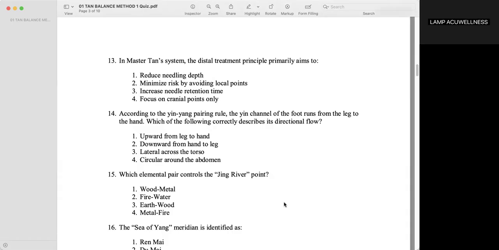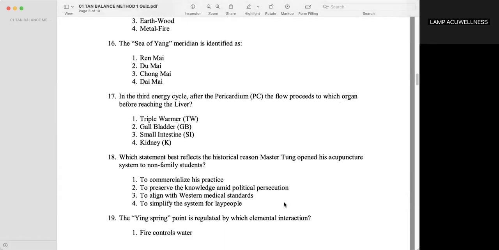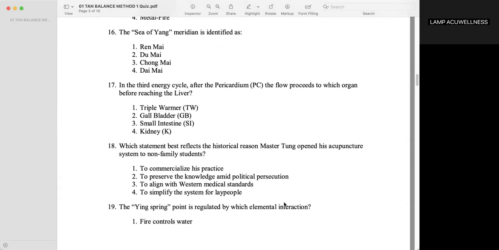Which elemental pair controls the Ying River point? Metal, fire. The Sea of Yang meridian is identified as the Du Mai. In the third energy cycle after the pericardium, the flow proceeds to which organ before reaching the liver? Triple warmer. Which statement best reflects the historical reason Master Tung opened his acupuncture system to non-family students?